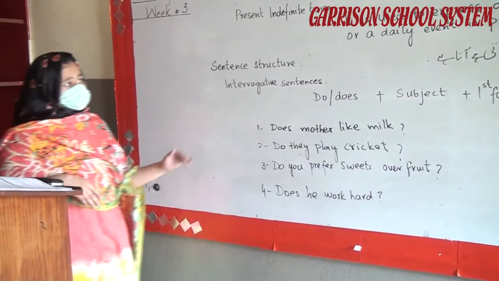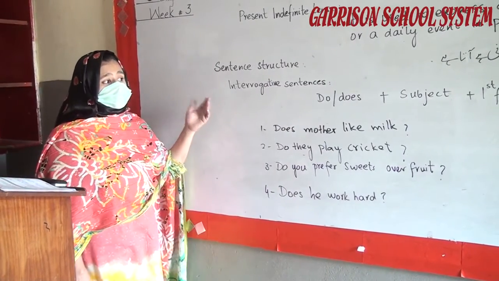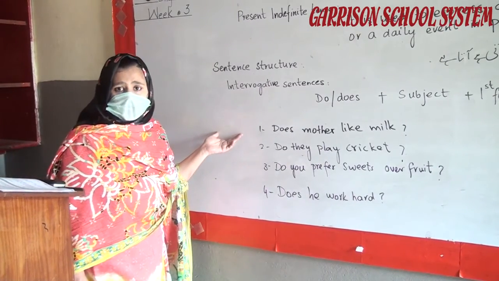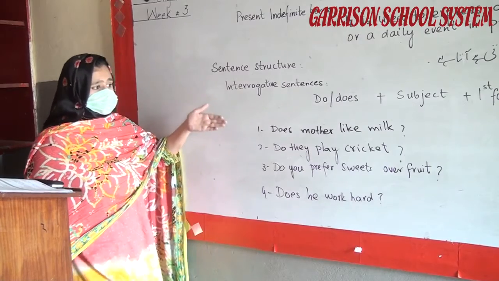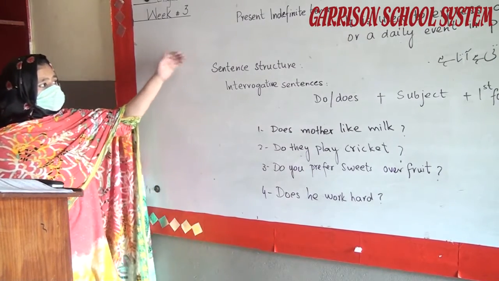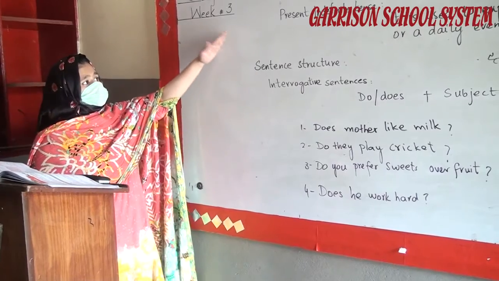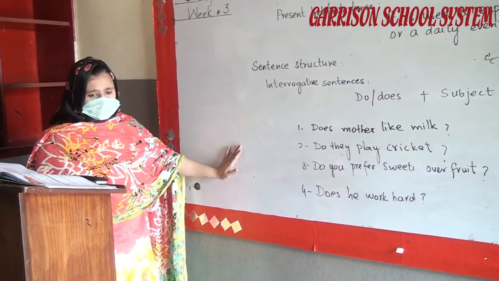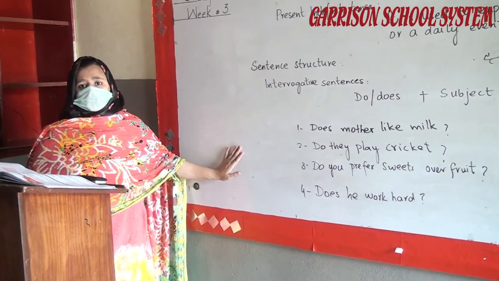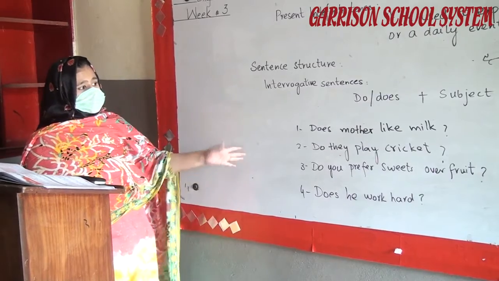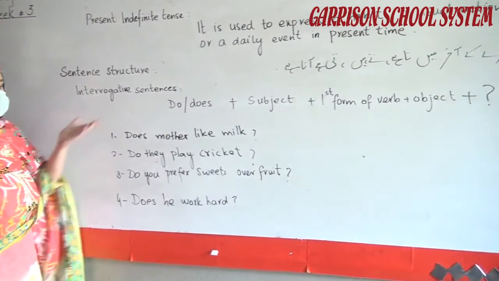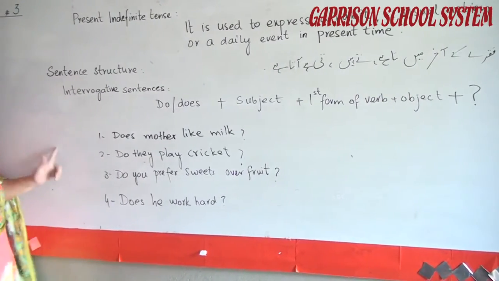What you have to do is to use verbs of your own choice, and you have to make at least 10 to 15 sentences including positive, negative and interrogative sentences of present indefinite tense. Homework will be given to you, and you have to translate those Urdu sentences into English sentences.